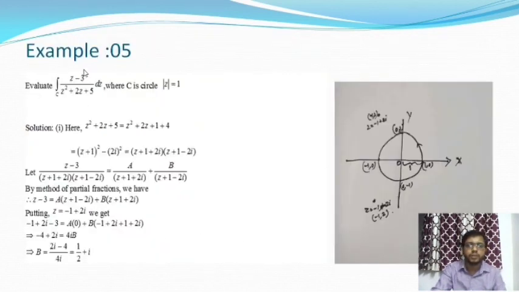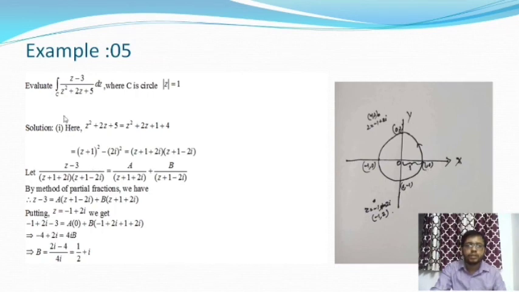Another example of Cauchy's theorem: evaluate integration over c of z minus 3 by z square plus 2z plus 5 dz, where c is the circle, modulus of z is equal to 1. So this is the circle whose center is at the point 0, 0 and radius is 1.